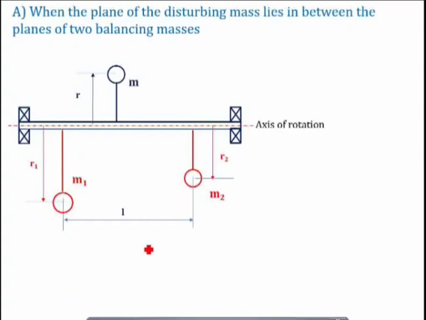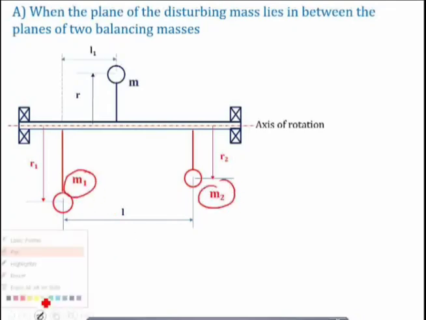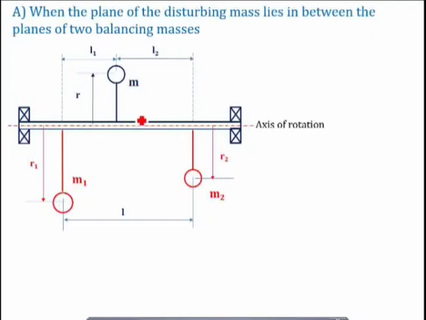Now let us say that the distance between the planes of the balancing masses M1 and M2 is L, small l or capital L. The distance between M1 and M is L1, and the distance between M and M2 is L2. Let P be a point in the plane of mass M1, and Q a point in the plane of mass M2, just to take a moment so that we can balance the couple.